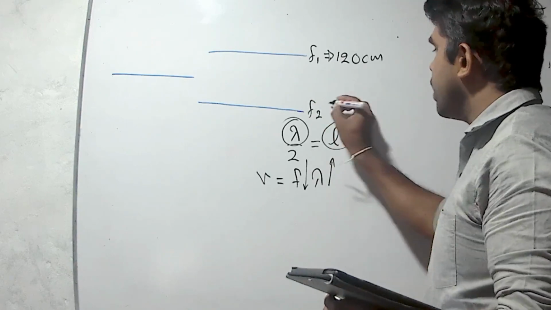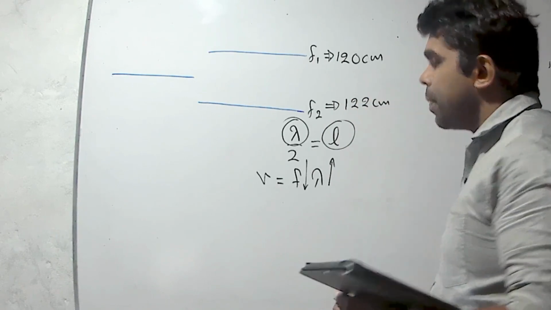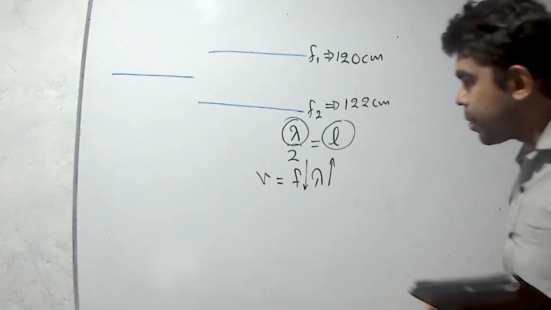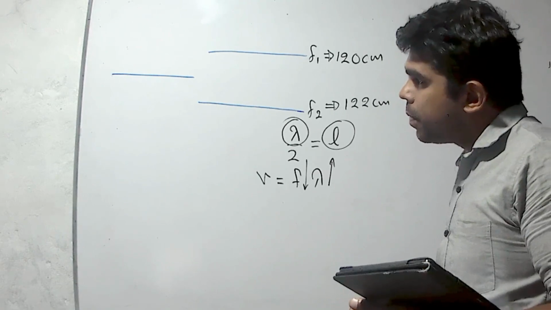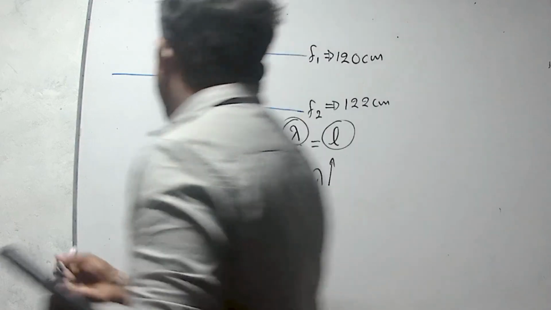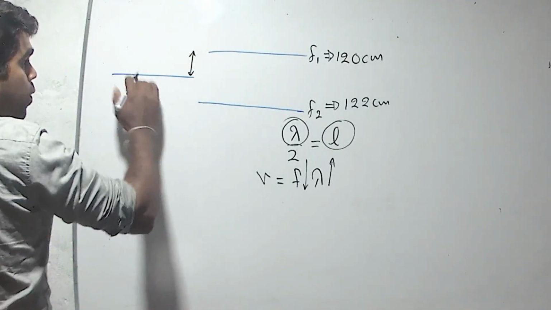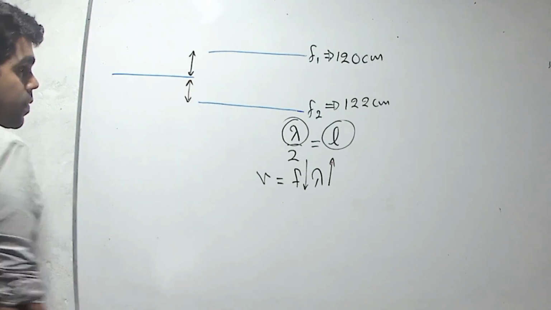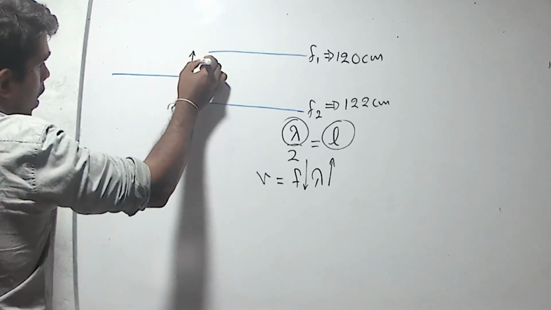Low frequency for the 122 centimeters. And they have given the beat frequency is true for both situations. It means the difference of these two wires and these two wires are the same. It is 2 Hertz.